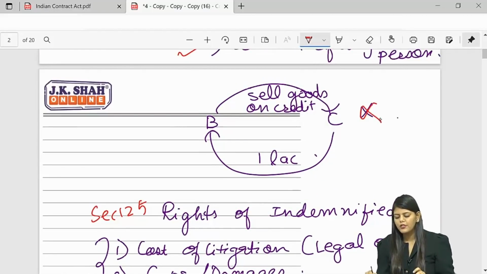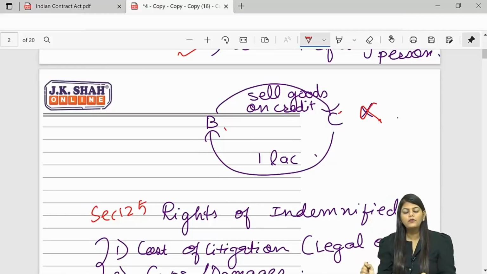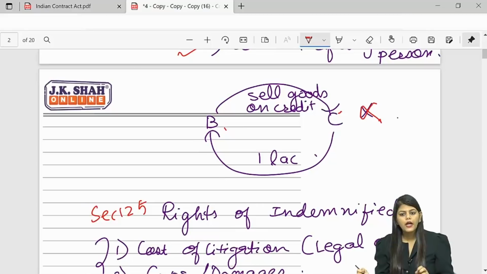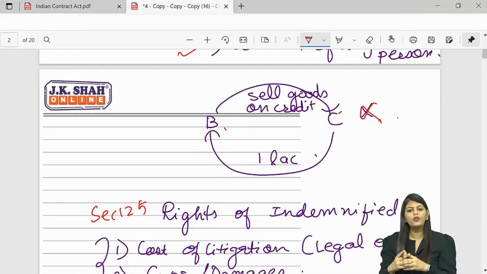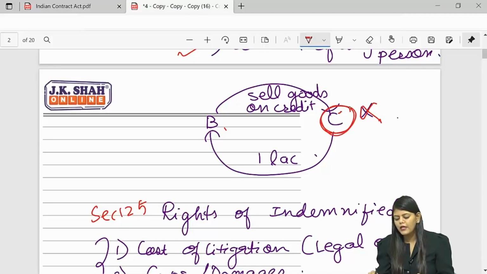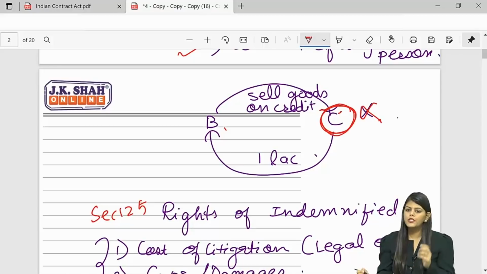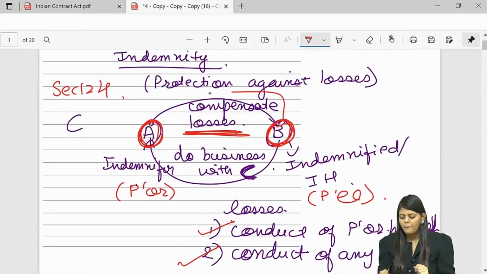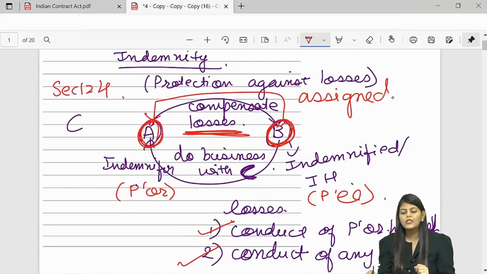Now one last thing in indemnity which I want you to know, bacha. If C defaults, B can sue C. A can't directly sue C, no? Because here A is a stranger to the contract, and you have studied that a stranger to the contract cannot sue. But what if B assigned his rights to A? Assigned means transferred.